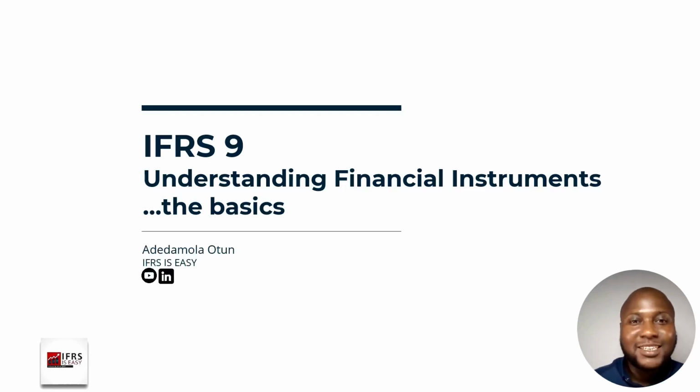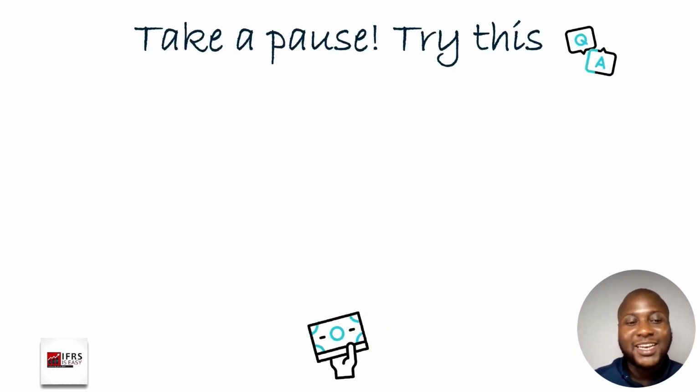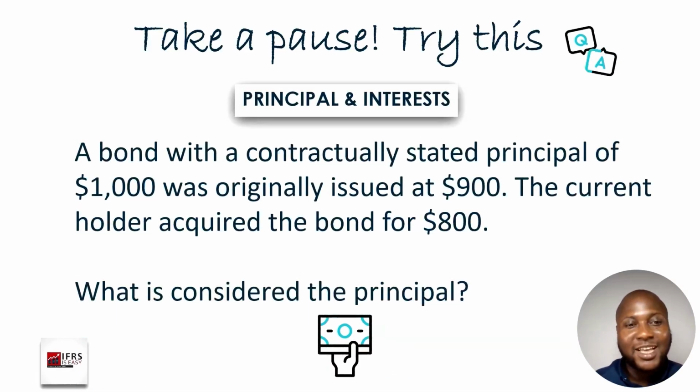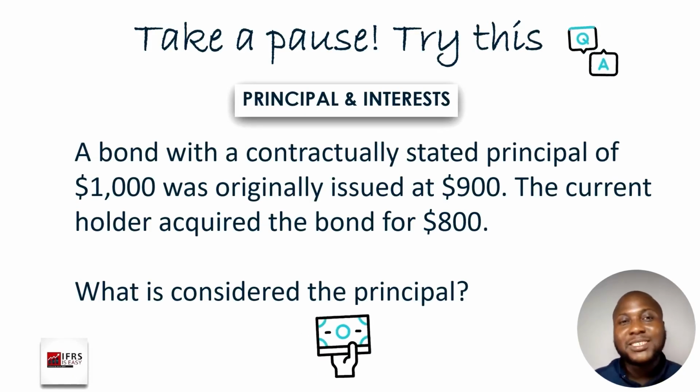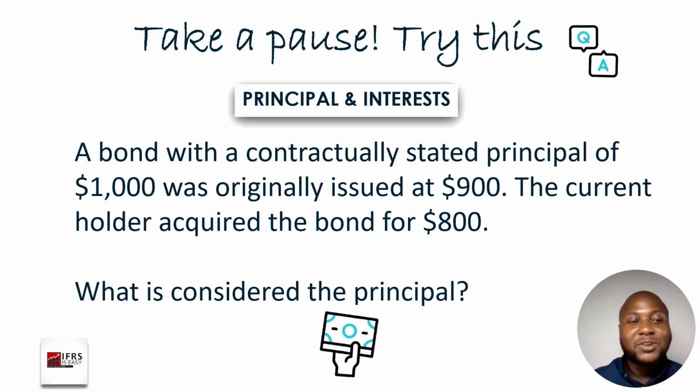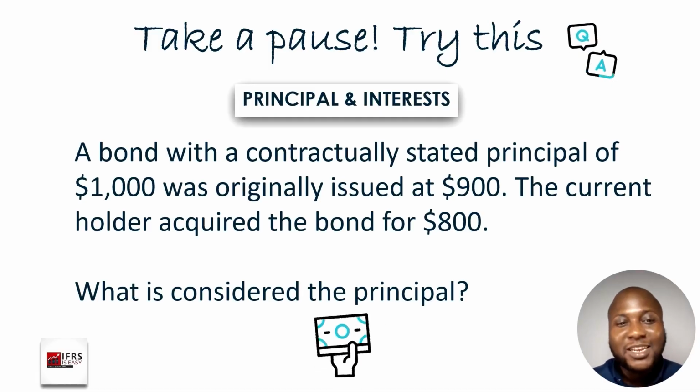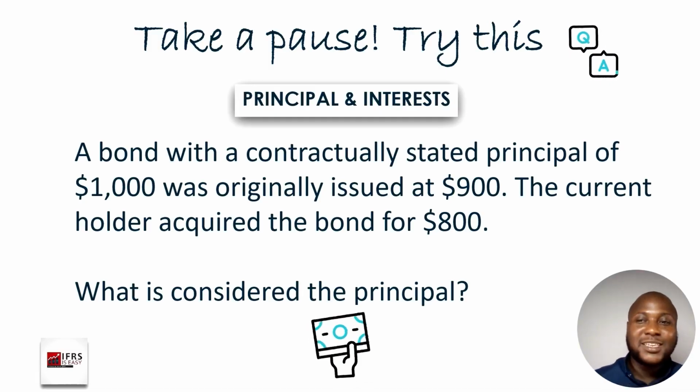So let's get started. All right, you take a pause and try this. You can come back to it later and you can also answer it now. So the question here says, a bond with a contractually stated principal of $1,000 was originally issued at $900. The current holder acquired the bond for $800. What is considered the principal? So you can leave your answers here or you can come back to it. Okay, so let's get started.